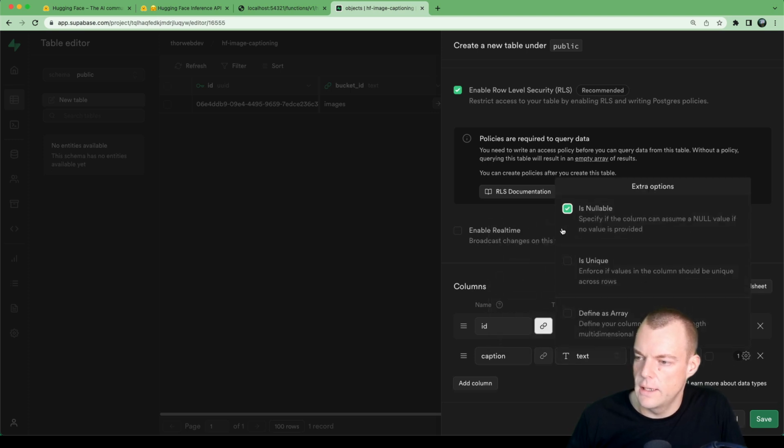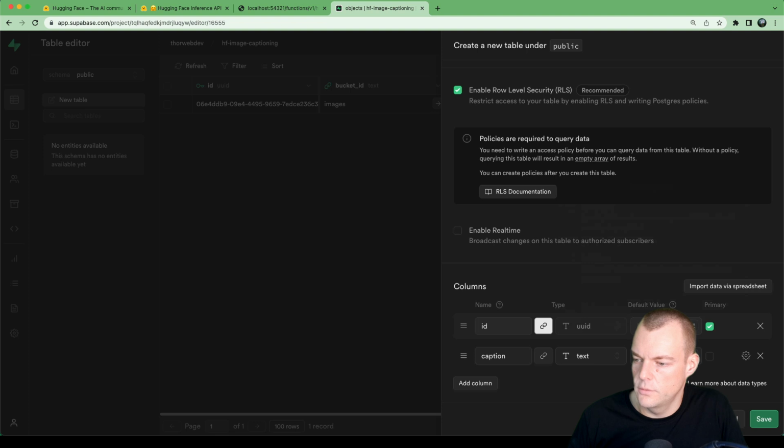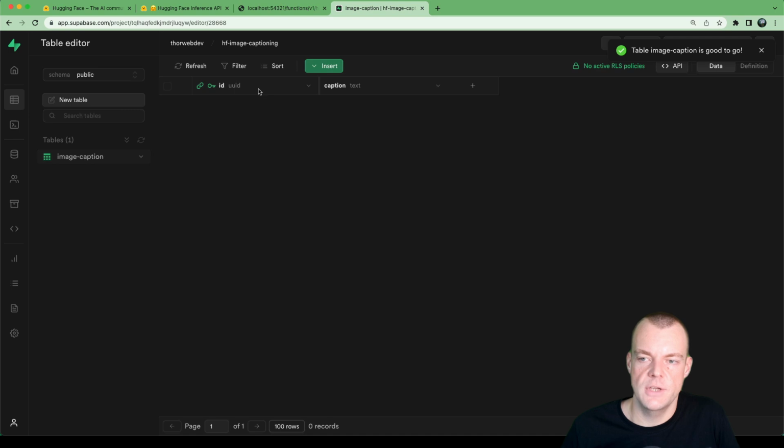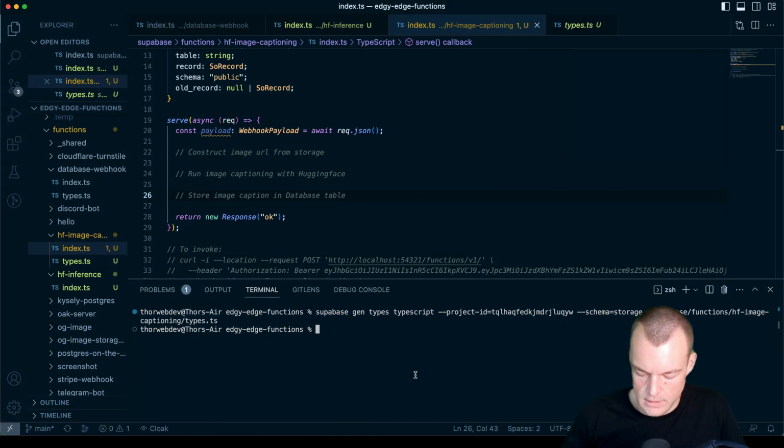And we'll say is not nullable. So if we have a record here, it needs to have a caption. And then we can save this table. So now that we have our new image caption table, we want to pull down the types for this as well.